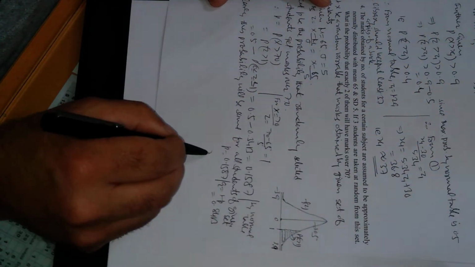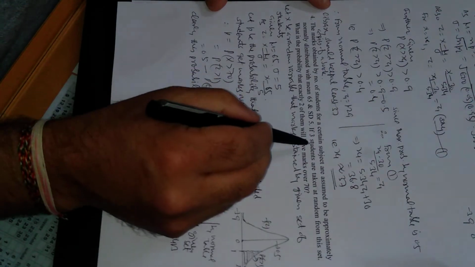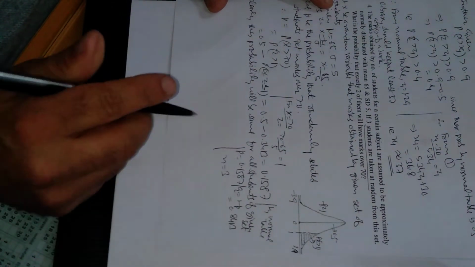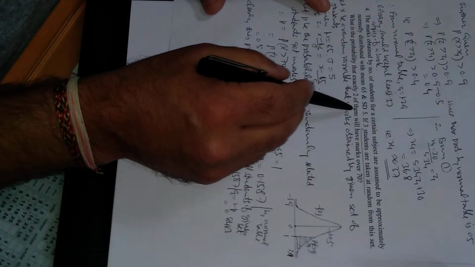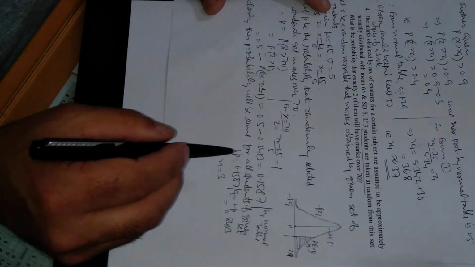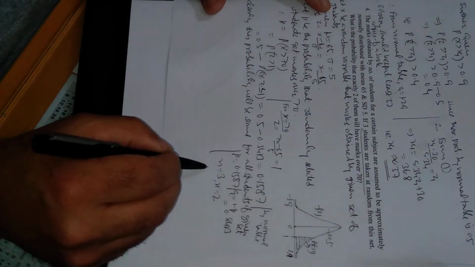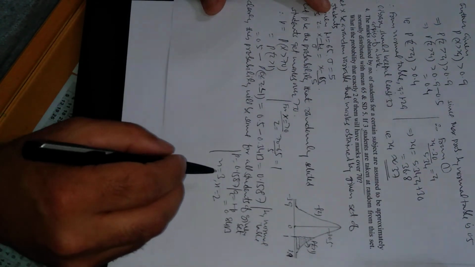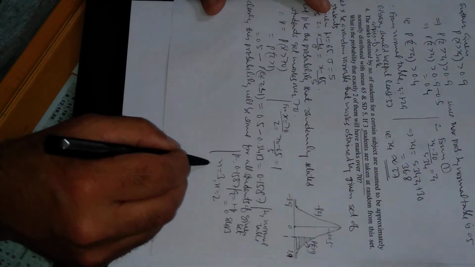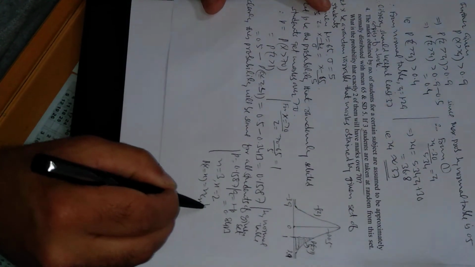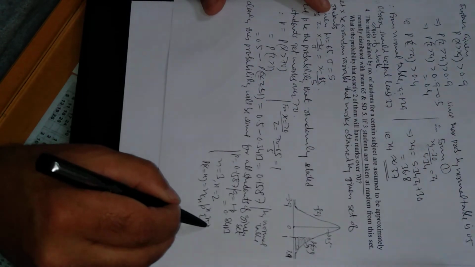How many trials are there? Because 3 students are selected at random, n is 3, and exactly 2 of them will have marks over 70. So we have to find the probability of 2 successes, and small x will be 2. By binomial distribution, P of x is equal to nCx p raised to power x q raised to power n minus x.